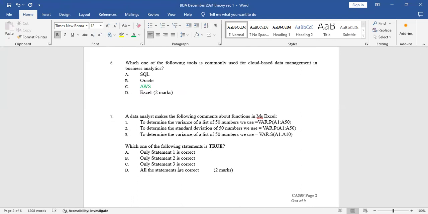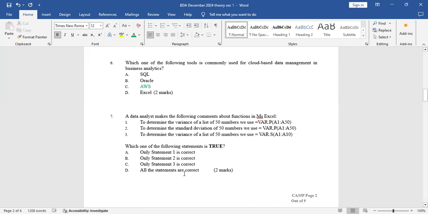A data analyst makes the following comments about functions in MS Excel. Number 1, to determine the variance of a list of 50 numbers, we use variance dot P. First I said that when you are determining the variance for a sample, the number is below 30. Any number above 30 is the variance for a population. So you have to get the difference. Anything below 30 is a sample, anything above 30 is population.